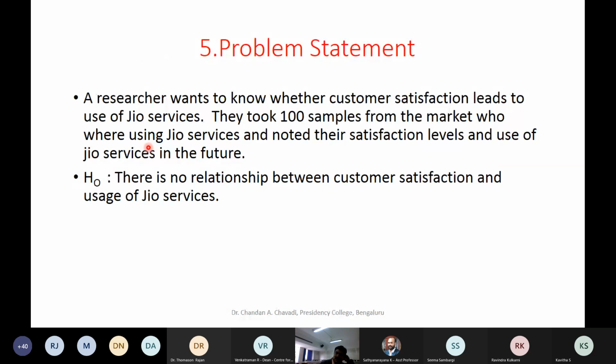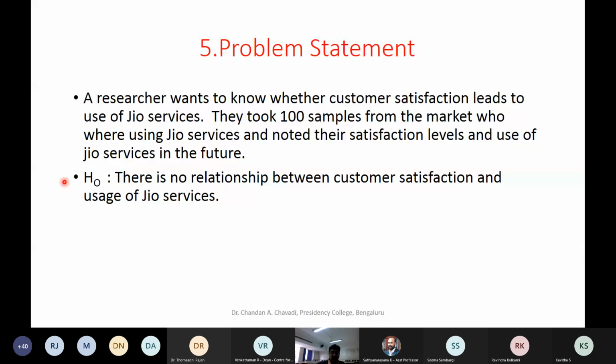So let's take this example and try to solve. This is again a marketing example. There are 100 samples which have been picked up. People have been trying Geo services. We are trying to find out whether customer satisfaction leads to use of Geo services in the future or not. This is what needs to be evaluated here. So we have taken 100 samples, noted their satisfaction level and noted their preferences in terms of whether they are going to try it in the future or not.